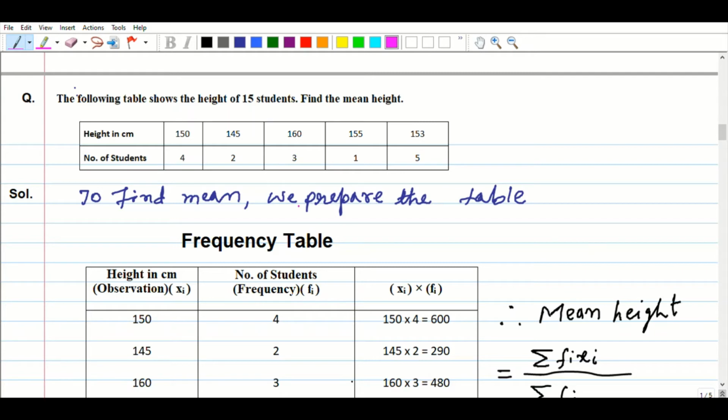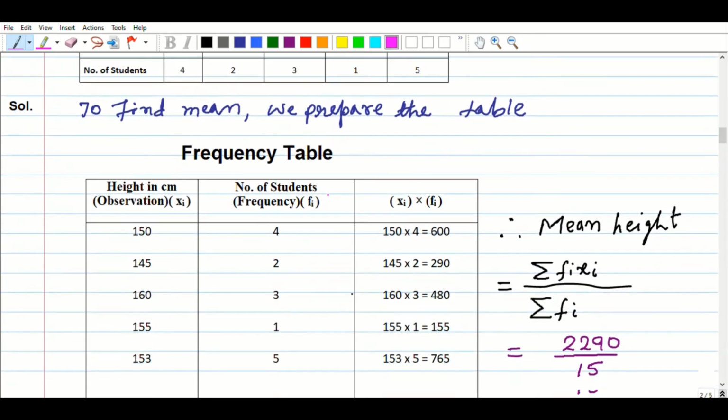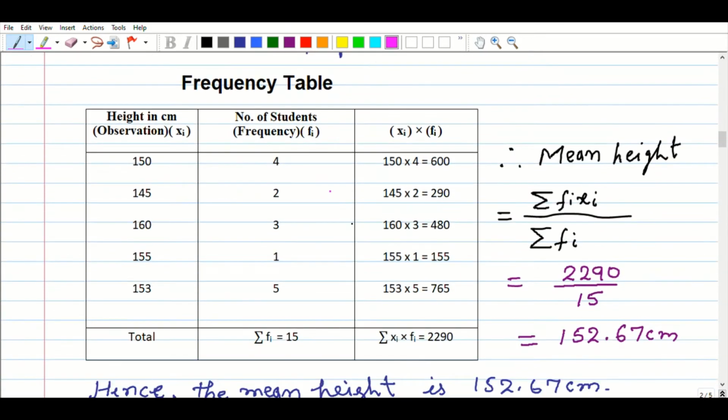So I have prepared here a frequency table. In the first column I have written height. In the second column I have written number of students, which indicates frequency. Now in the third column, going from left to right, I have written xi into fi, the product of the observation and the frequency.